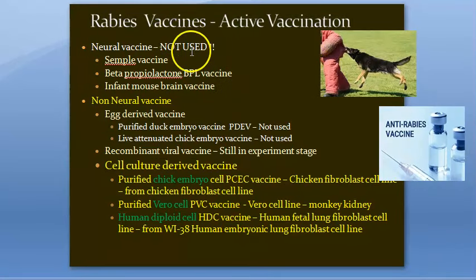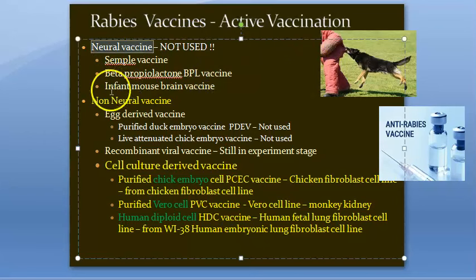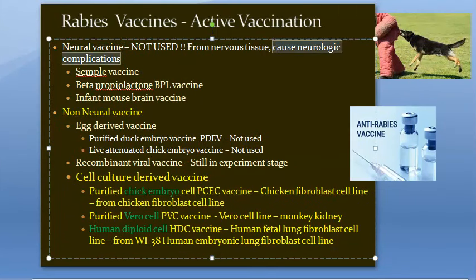Coming to active vaccination, here you have neural and non-neural. Neural is actually what Louis Pasteur found. Neural vaccines are derived from the nervous tissue of animals infected with the rabies virus. But they cause neurologic complications, hence they are not used.